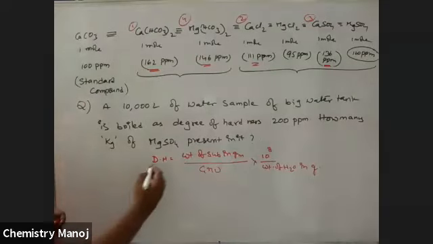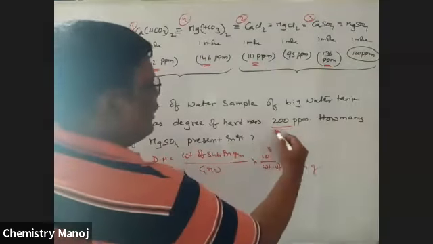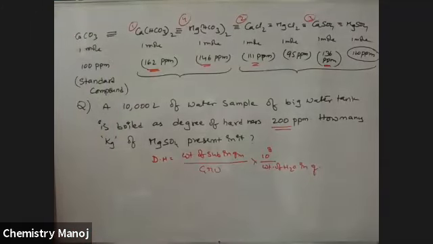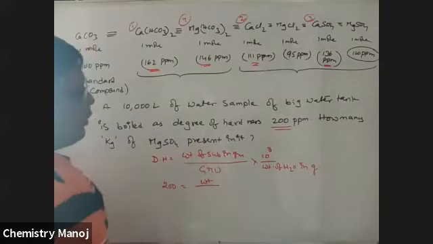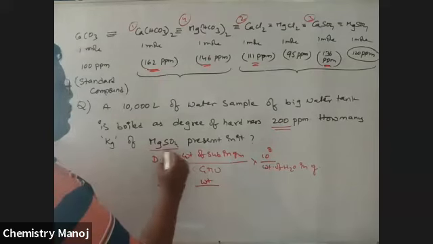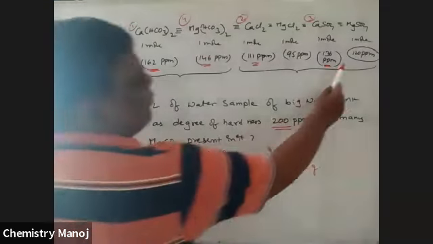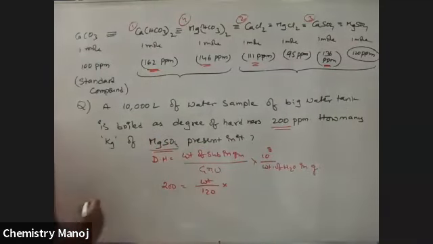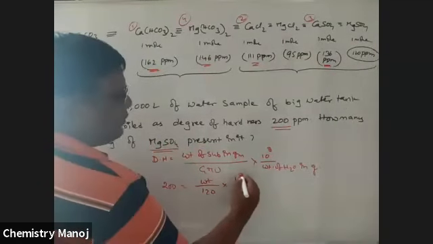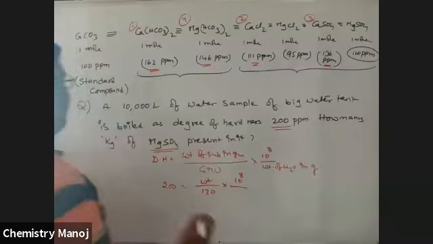So degree of hardness is given as 200 ppm. That is equal to 200 is equal to weight of substance. You should calculate it. Weight by gram molecular weight of MgSO4. MgSO4 molecular weight is 120 into 10 power 8 by weight of water in grams.